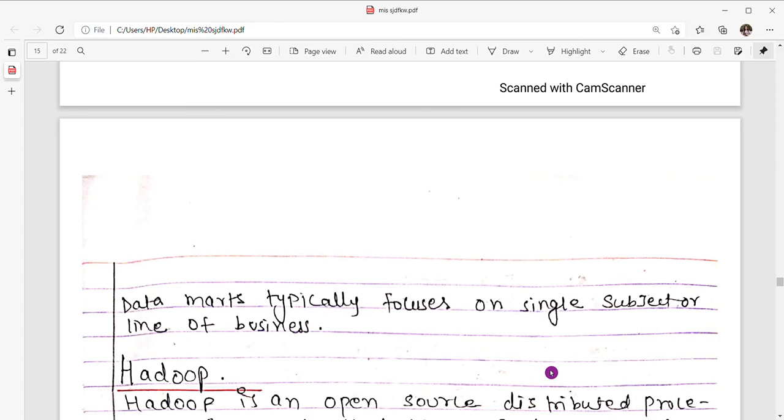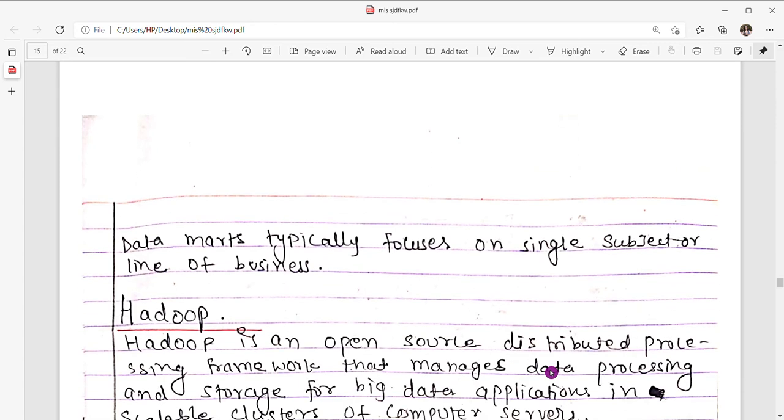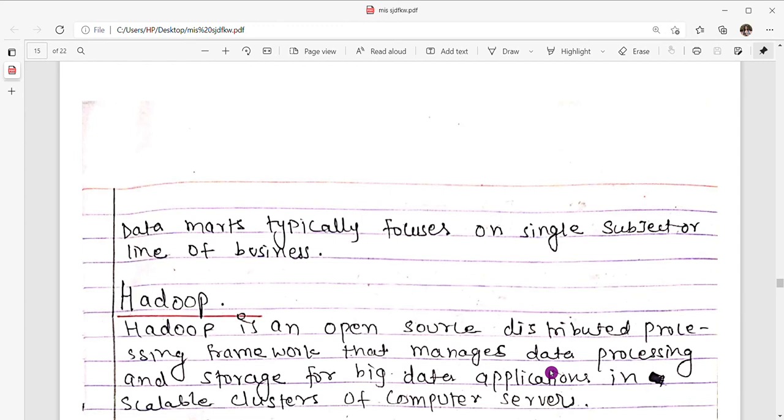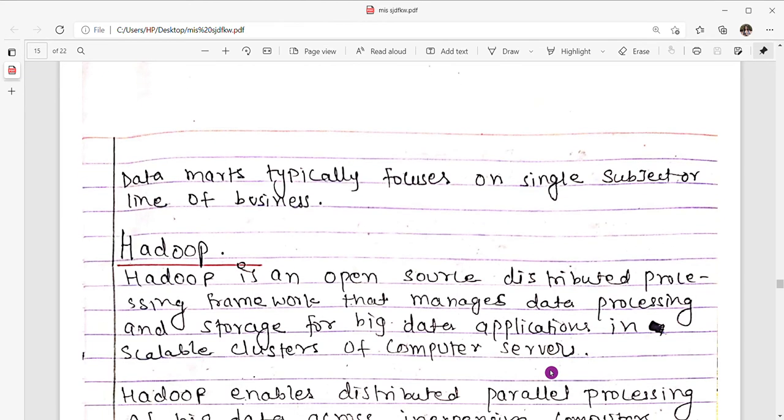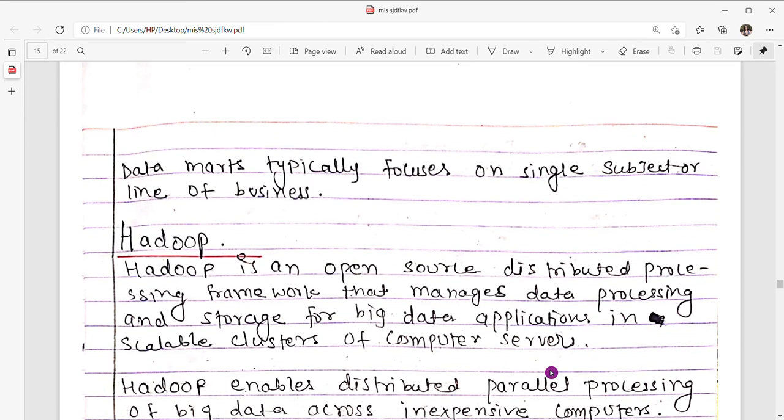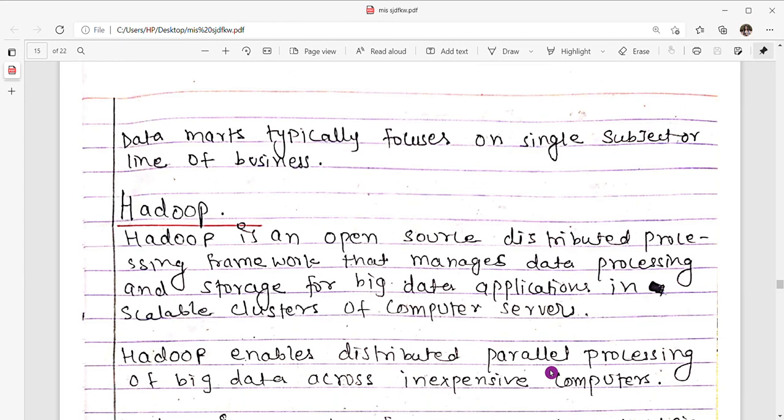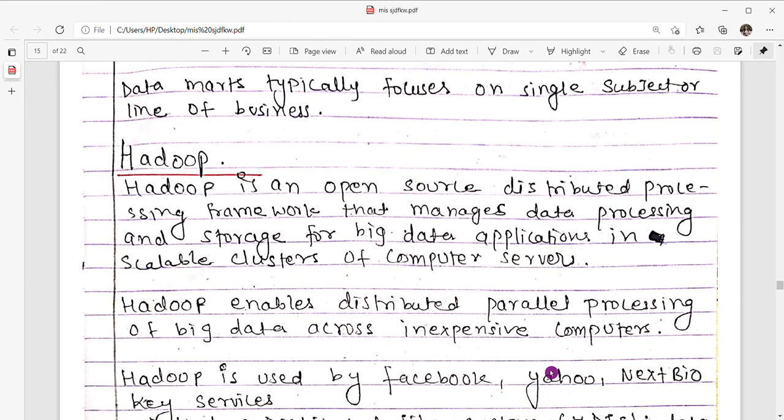Now moving to our Hadoop topic. What is Hadoop? Hadoop is an open source distributed processing framework that manages data processing and storage for big data applications in scalable clusters of computer servers. Hadoop enables distributed parallel processing of big data across inexpensive computers.